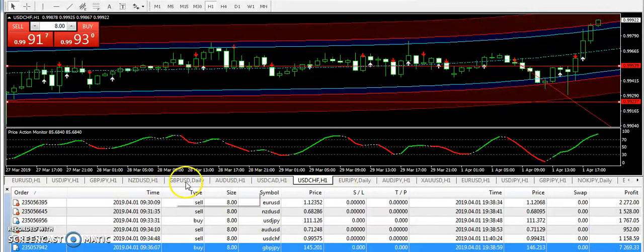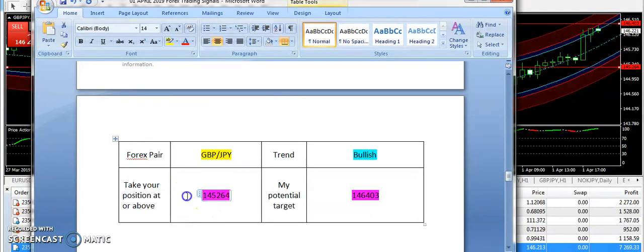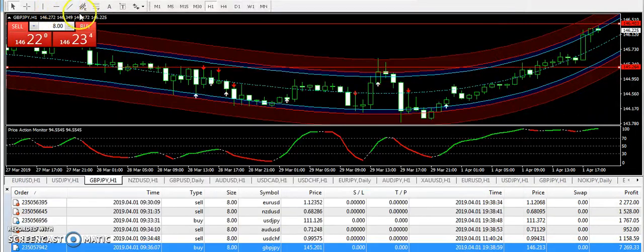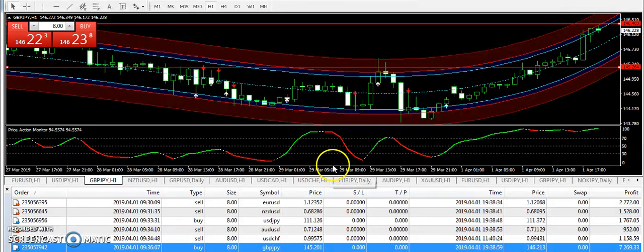At last, I'm going to talk about GBP/JPY. Let me switch my chart to that particular pair so that we can go for the analysis. I have supplied the bullish signal in case of GBP/JPY. The entry was 145.264 and 146.403 is the target price. Right now you can see the market is just near the target price and we have already gone in the upward direction on GBP/JPY. Hopefully all traders must have closed their trades today with profits because most of the signals hit in our direction.